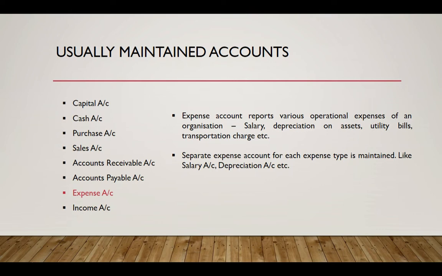So there could be various operational expenses for an organization. So an organization may be paying salaries, or there could be a depreciation on assets which is an expense to the business, or we incur any loss, so loss are reported under expenses. And we maintain account of each expense type. For example, we record all salaries under an account called salary account. We record all depreciation expense under an account called depreciation account.